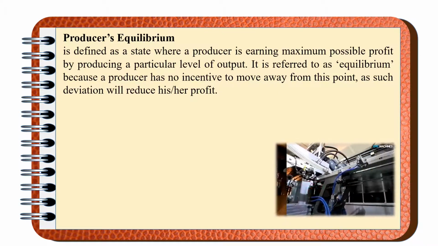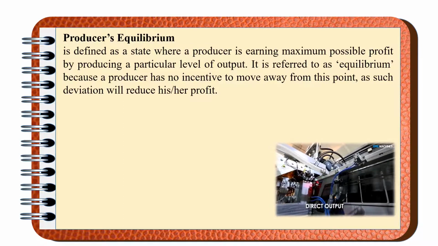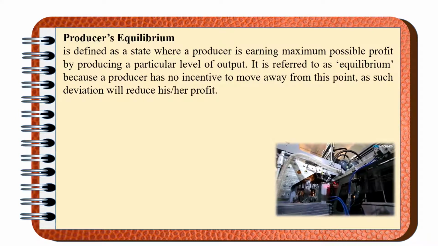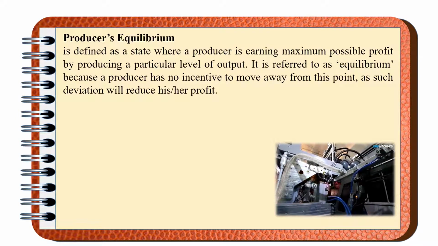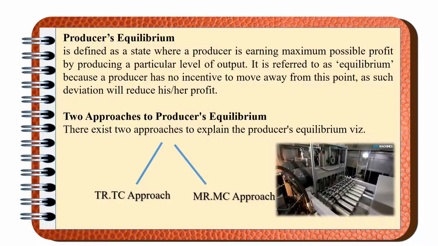Why is it referred to as the equilibrium? Because the producer has no incentive to move away from this point. Any deviation will reduce his or her profit. Listen, there are two approaches of producer's equilibrium. How many approaches? Two approaches. The first one is the TR and TC approach, and the second one is the MR and MC approach.